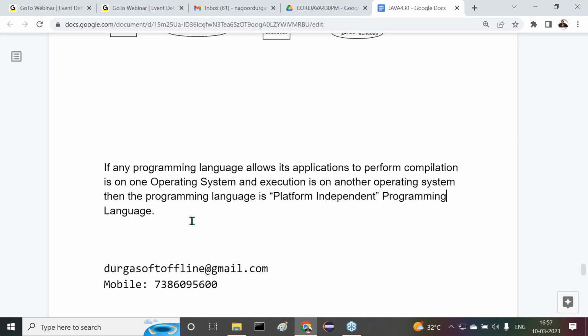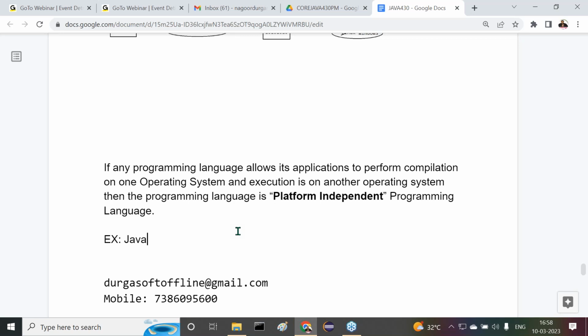Observe carefully. If any programming language allows its applications to perform compilation on one operating system and execution on another operating system, then the programming language is the platform independent programming language. The best example is Java. Of course, Python is also, but my intention is not to discuss Python; my intention is to discuss Java. Got it or not?